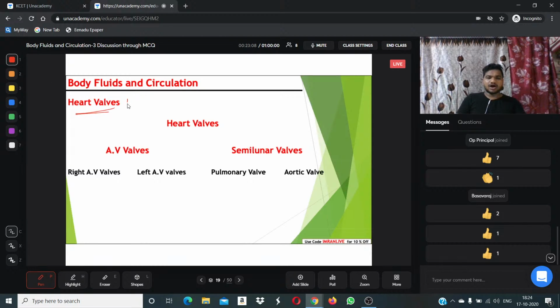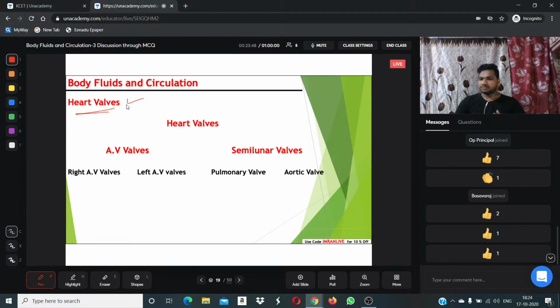Let's understand heart valves. The valves of the heart are very sensitive. They are completely controlled by our brain and nervous system. They work in our body without our involvement. We don't know which valve is helping in pumping, or how the blood is pumped from which atrium to which ventricle. We really don't know. All these things are completely controlled by our nervous system. So we are going to discuss how the heart valves are controlled.